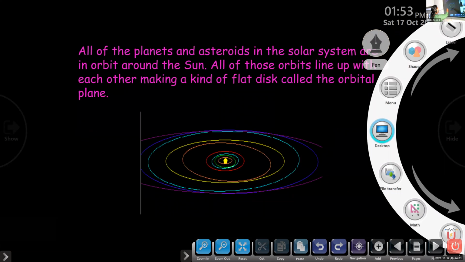This is the orbital plane. Last time I missed this slide from my PPT. This is the orbit created by planets, right? So this is called orbit. It looks like a flat disk, right? It's called the orbital plane.